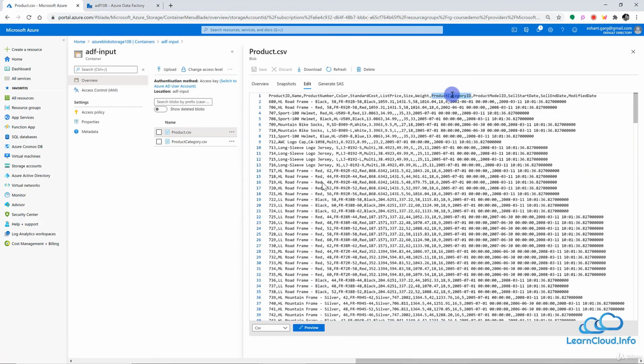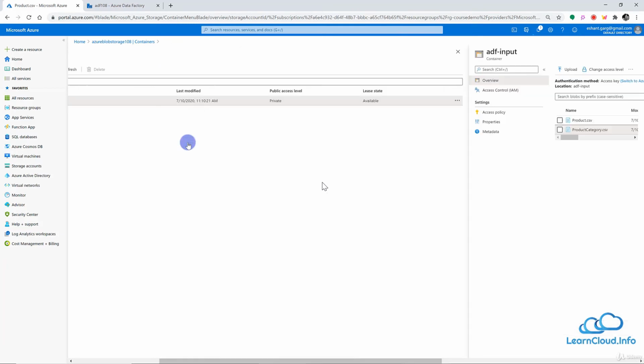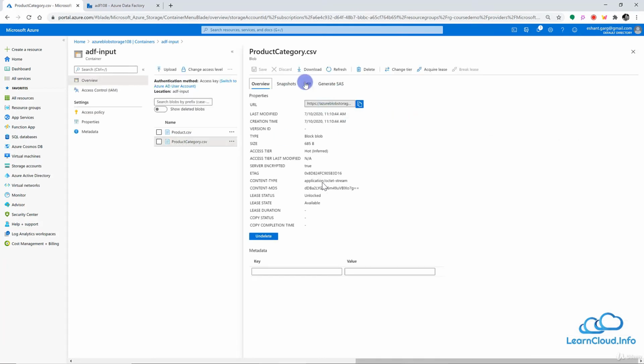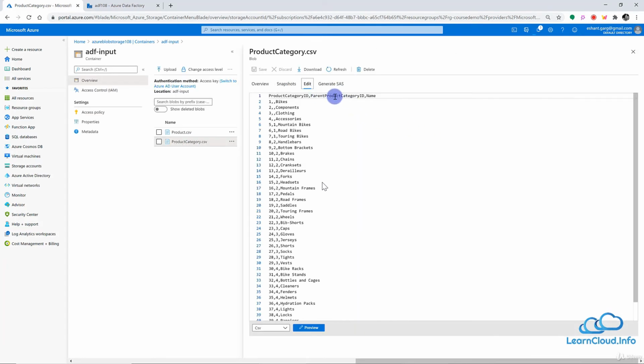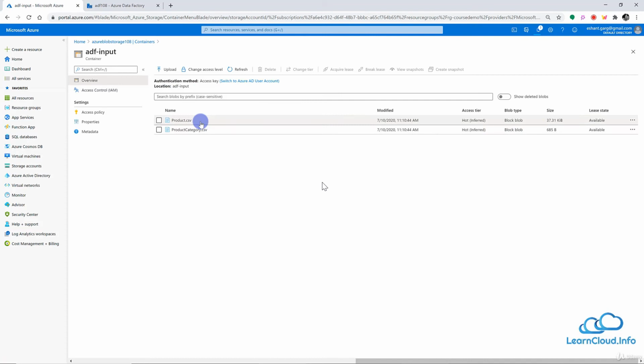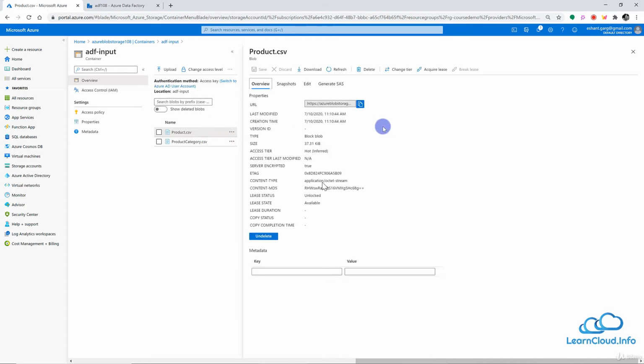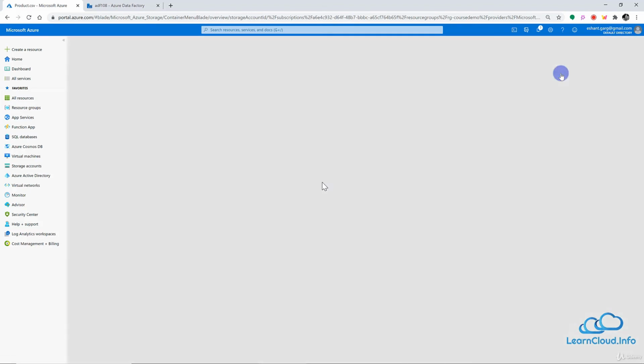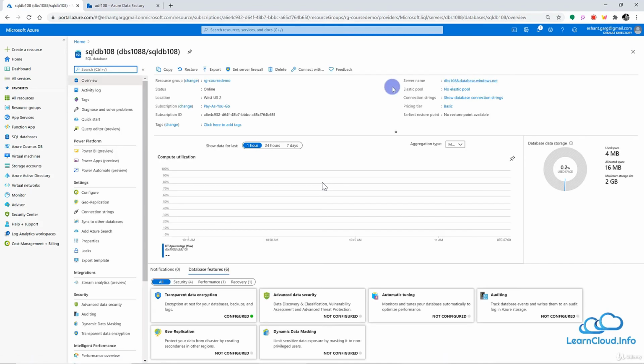So we have the product category ID column, and we have another file here which has the product category ID and the name of the product category. But in this demo I'm going to use only the product table, and in the upcoming lessons we will be using both of these files. I just wanted to show you what files I'm talking about. You can see that our SQL database is also ready. Let me go inside this, and this looks good. So we have our source ready.